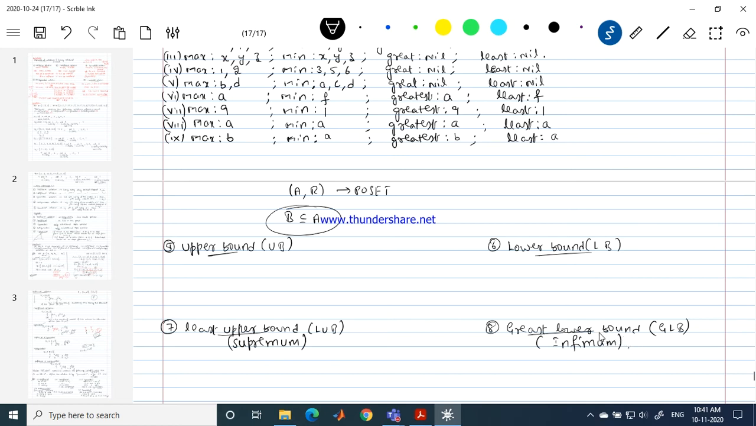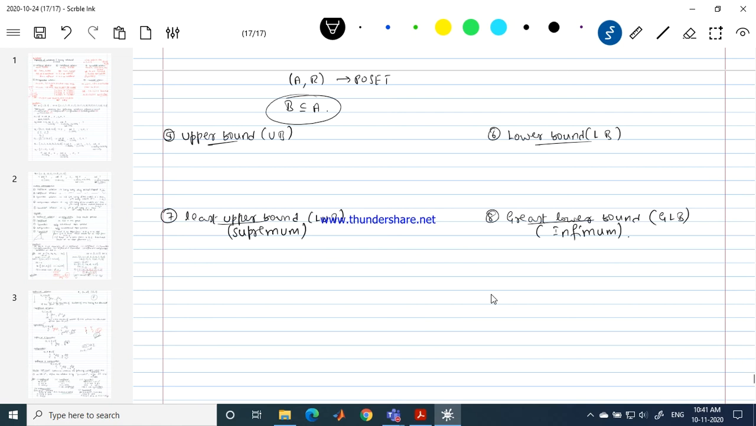So please try to understand these definitions. I could have discussed these definitions individually, but I am not doing that. I am discussing all four definitions together, just to show you the difference between them. In what way does one definition differ from the other? You just need to understand that. So upper bound, lower bound, LUB and GLB, or supremum and infimum, these four definitions directly depend on the subset B of A.